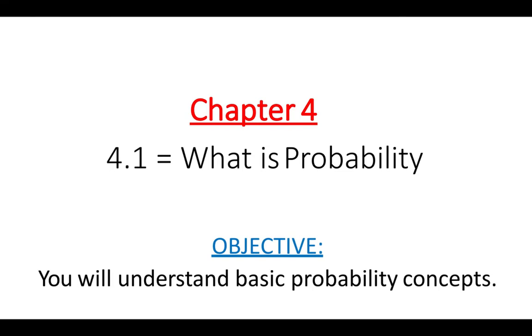Hey guys, today we're going to be starting on chapter 4 of the book in section 1, which is on probability. You had an assignment on Delta Math, which introduced you to some terms, and we're going to build on those a little bit today and then do a little dice rolling experiment as well.